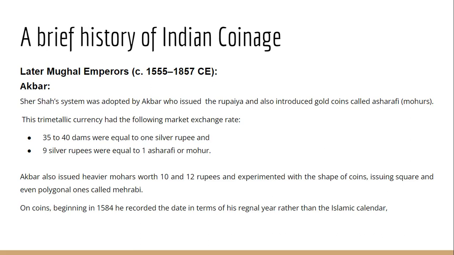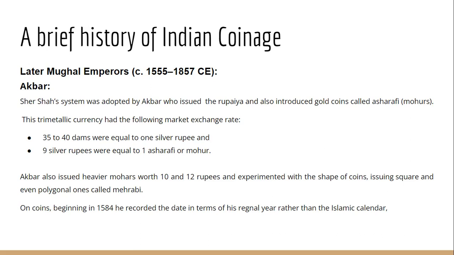Akbar also experimented with the shape of the coin. So you find the different shapes of the coins. Square bhi hai and polygon bhi hai. So polygon shape of coins were called as mehrabi. Exam mein just agar question aayega, what do you mean by mehrabi? Just we should know that it's a medieval India ka coinage. So mehrabi was a coin that we should know.